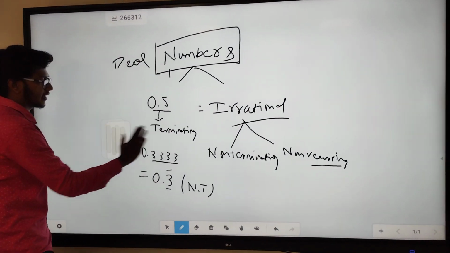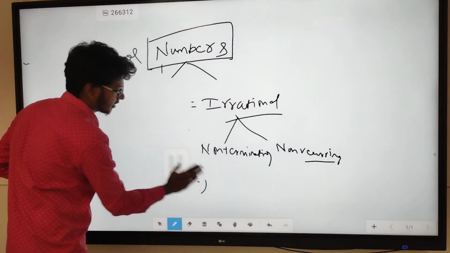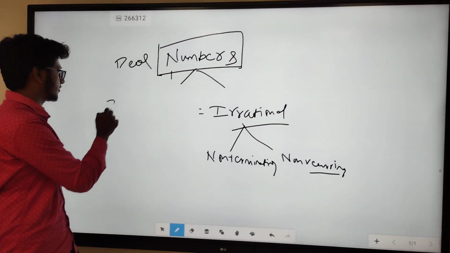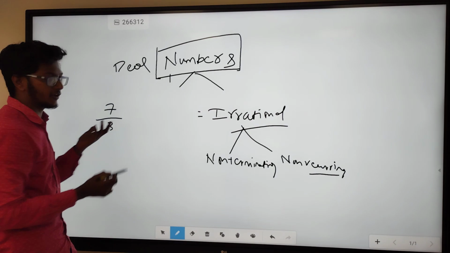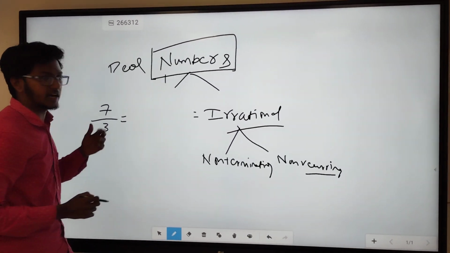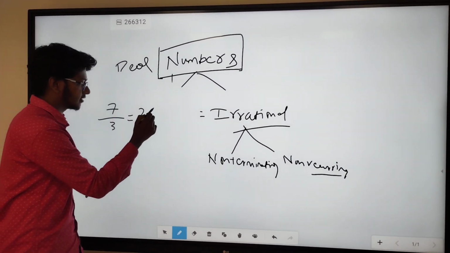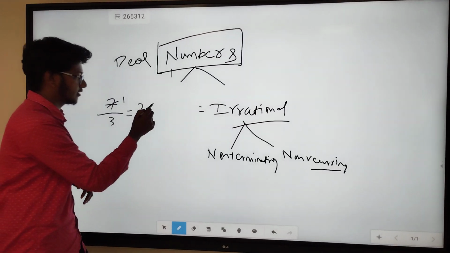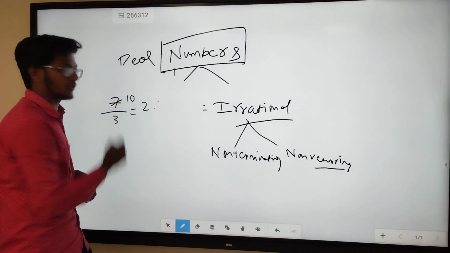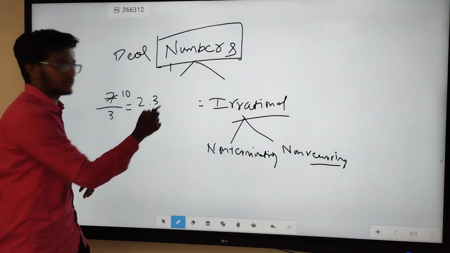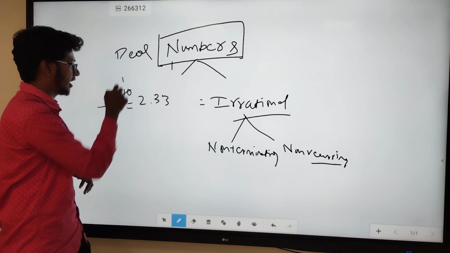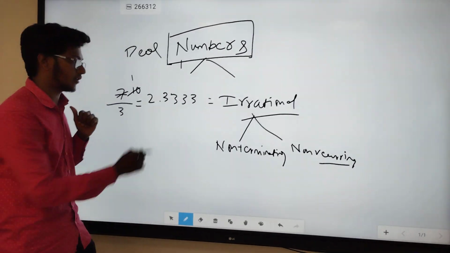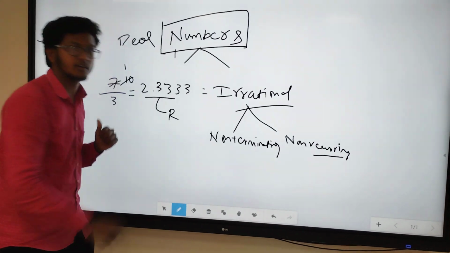So what do you mean by non-recurring then? Non-recurring is a number which will not repeat once you write it in a decimal expansion. Suppose I write 7 by 3, or I can write it in any way. If I start dividing this, 3 2s are 6, then point, 3 1s are 3, 2s are 6, you will get 0.1. So if I put the decimal, you will get 0 here, 3 3s are 9. So again you will have 2.333. See here, 2.333 is still going on. This is a rational number.